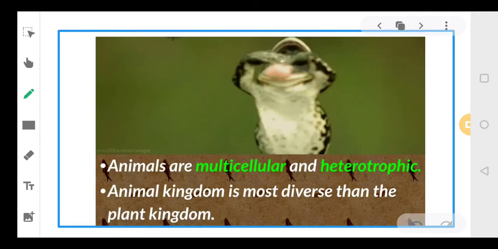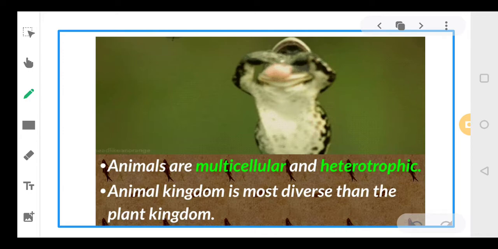So to begin with, we know, dear students, that if we look around, look around yourselves, you will find there are different kinds of animals, and all of them have different shapes, different forms, different structures, and in totality on earth there are millions of species of animals that have been described till now. So it is not possible for us to study each animal individually, and since we have so many animals, the need for classification becomes more important.